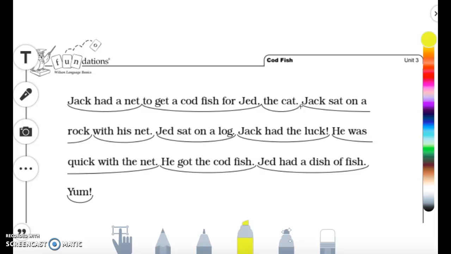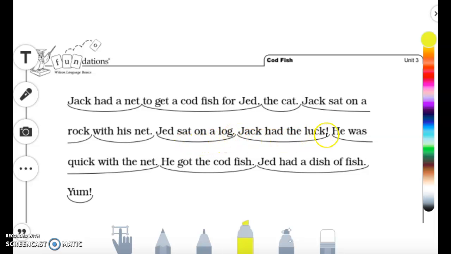Okay, I'm going to go ahead and read. Jack sat on a rock with his net. All right, your turn. This is a shorter sentence. Go ahead. All right, I'm going to read that one. Jed sat on a log.